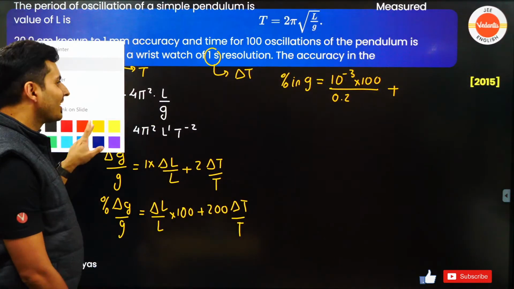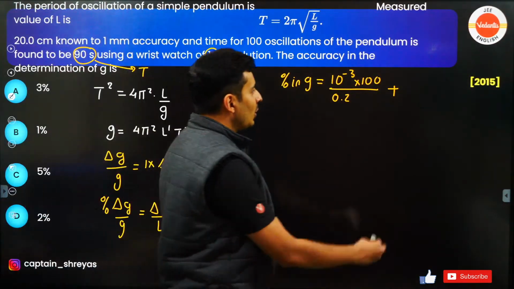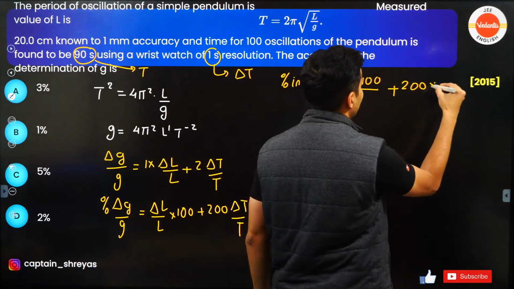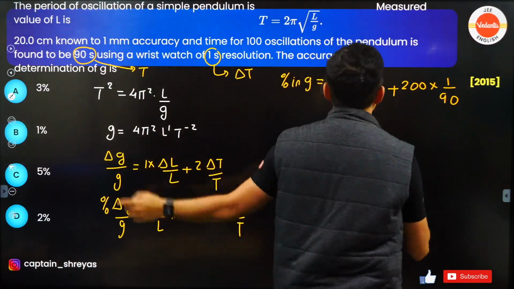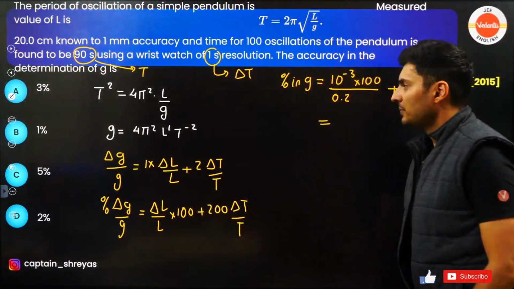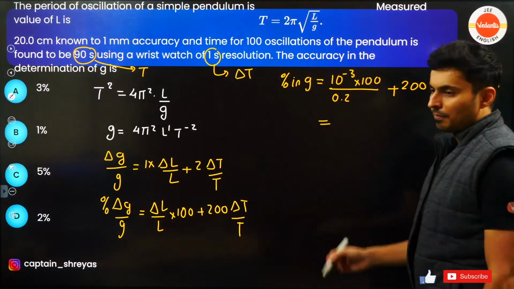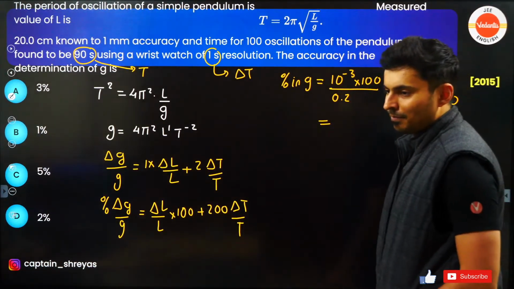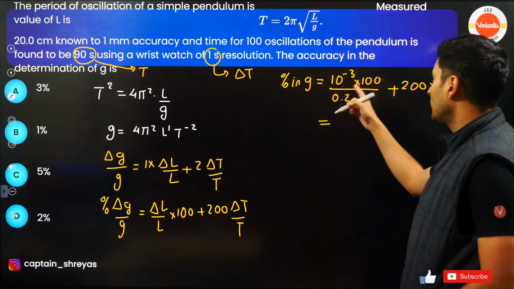So it doesn't matter. Next, so I will put over here 200. Delta T by T was 1 by 90. Now just do the math, guys. You will get the answer. Just check this out. Come on, do the math.